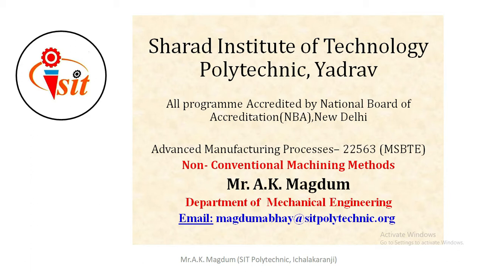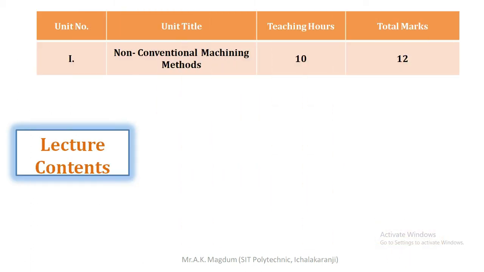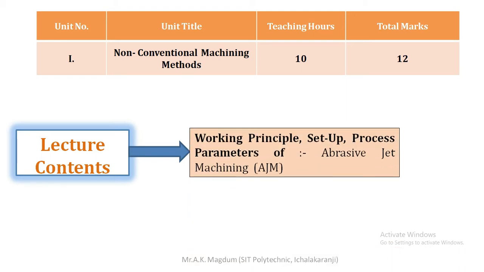Today, in this session, we discuss the next content of non-conventional machining methods, unit number 1 of advanced manufacturing process. The part covered under this session includes the working principle, setup, and process parameters of the abrasive jet machining process. This is one more important machining method included under the advanced manufacturing process, unit number 1 of non-conventional methods.